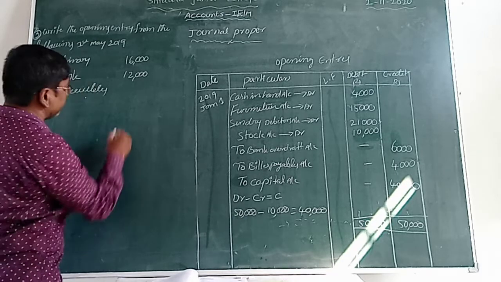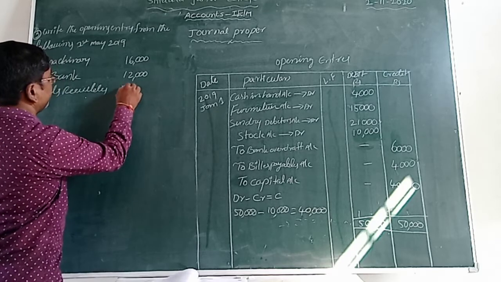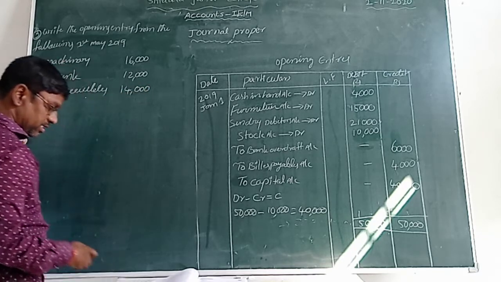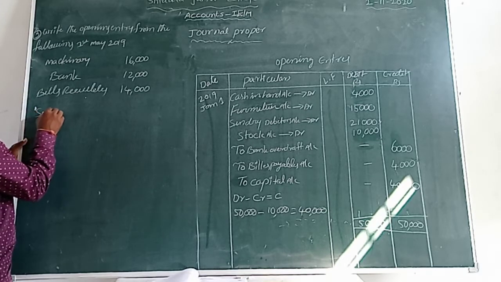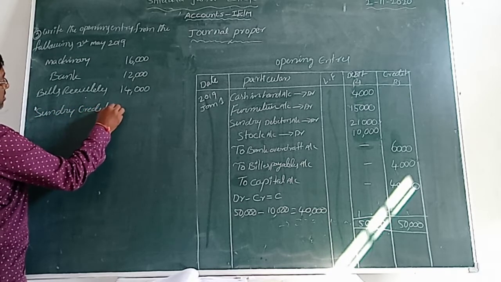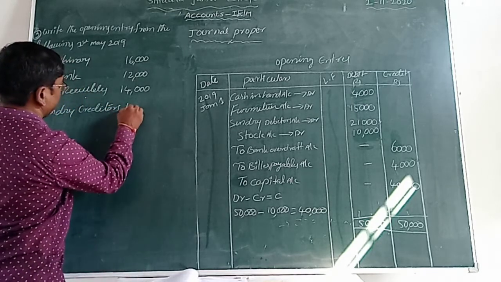That amount is 14,000. Next one, sundry creditors. That amount is 10,000 rupees.